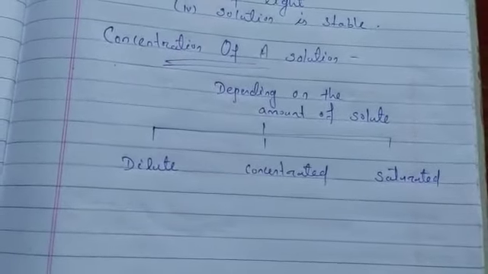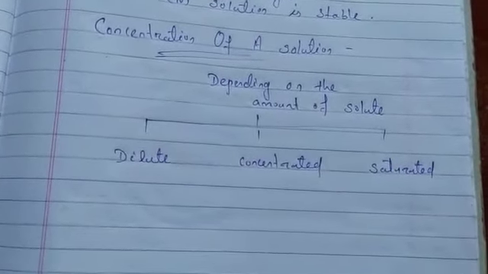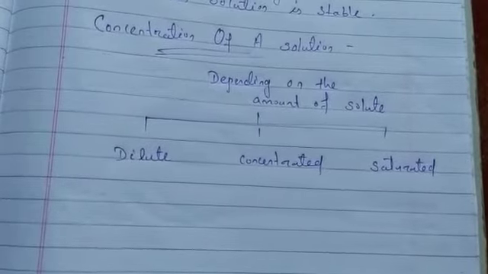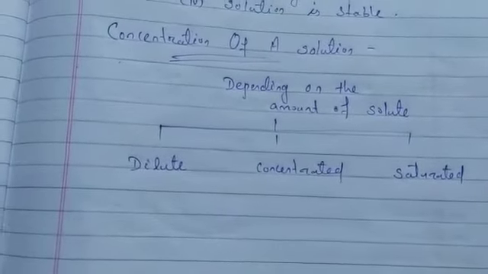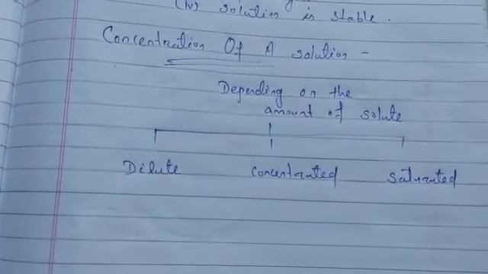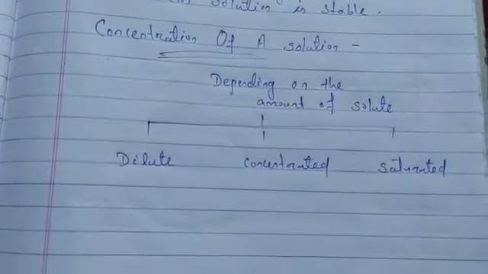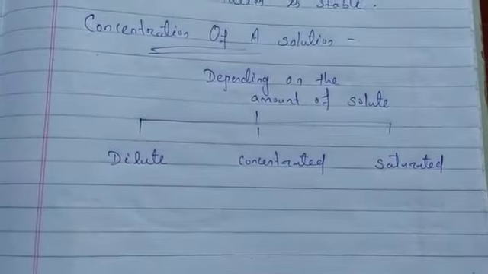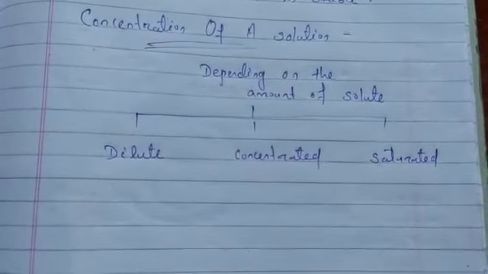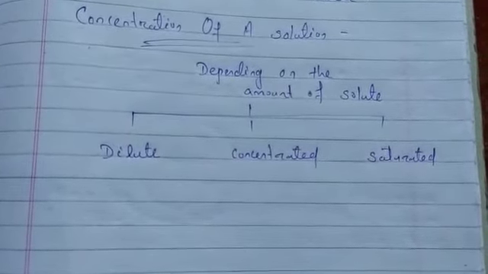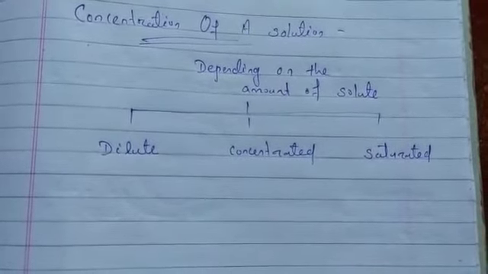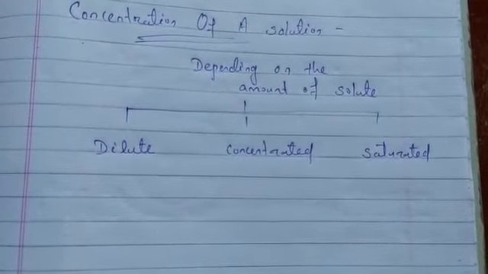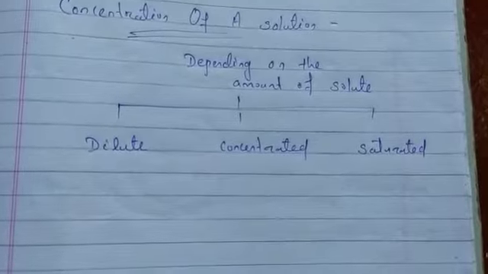That happens because of saturation. At any temperature, a solution that has dissolved as much solute as it is capable of dissolving at a given temperature is called a saturated solution. Or in other words, when no more solute can be dissolved in a solution at a given temperature, that is called a saturated solution.